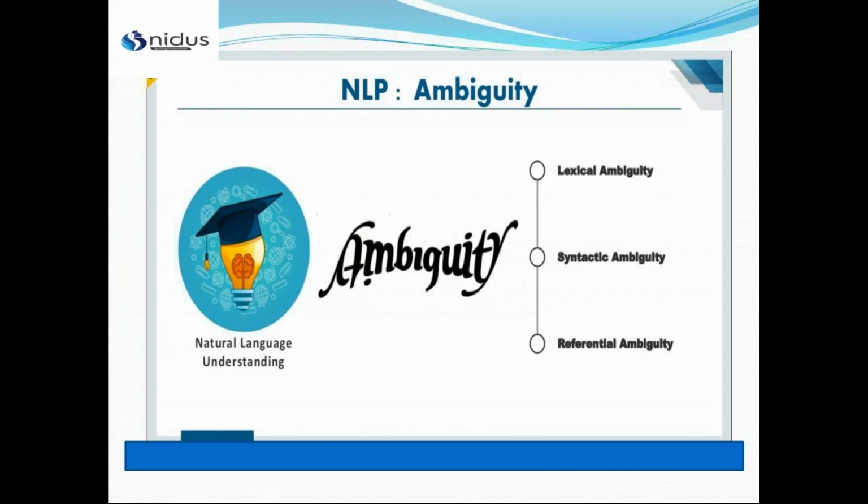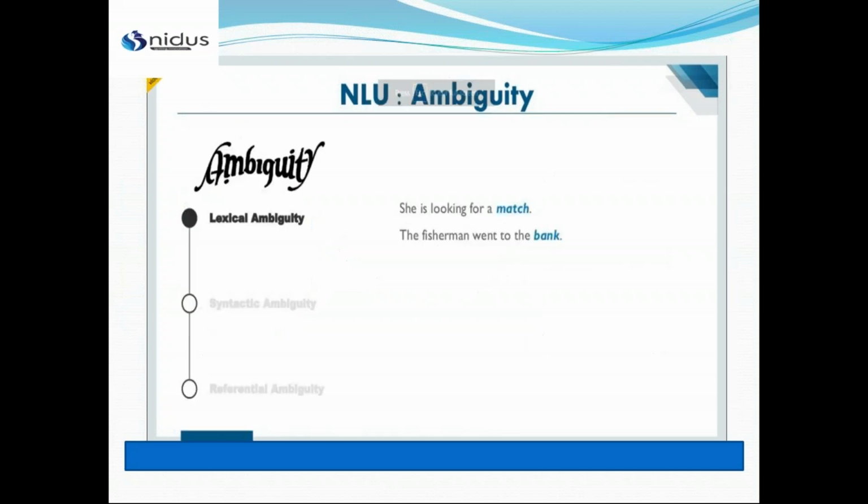We have three ambiguities: lexical, syntactic, and referential. First, in lexical ambiguity, if I have a word that has two or three meanings, then what can I refer to? For example, if the sentence is, she is looking for a match, what do you mean by a match here?